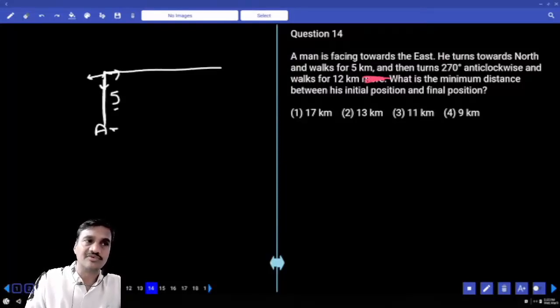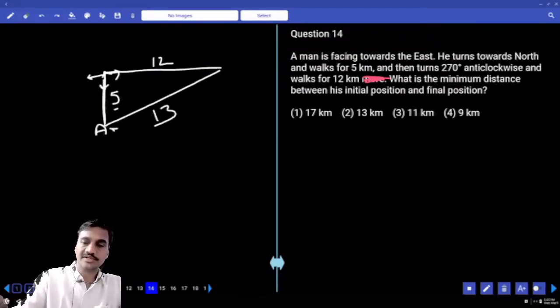Then what do we get? 17 square plus 5 square, and you will not get the answer at all. 17 square is 289 plus 25 is 314, an odd number. Hence it must be 12. Remove this 'more', then 5 square plus 12 square. What is the answer we have? 13. 13, that is given in choice 2.